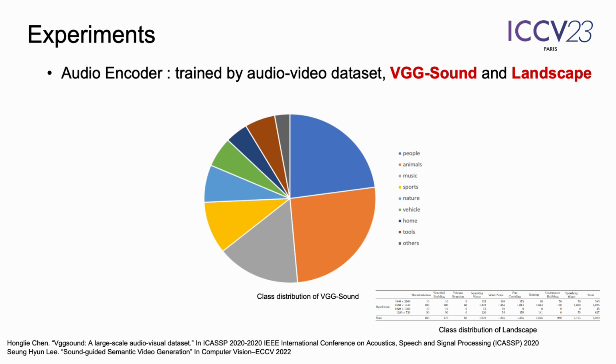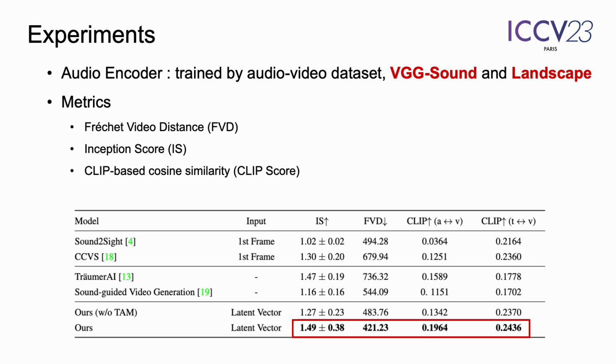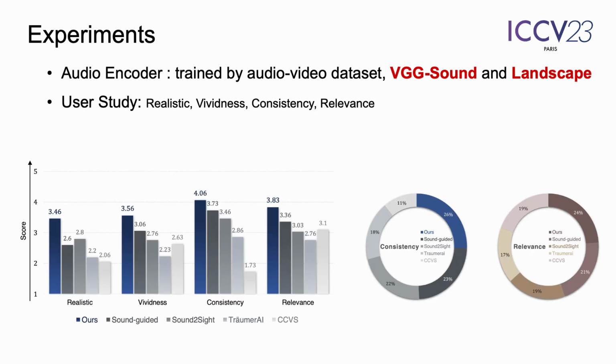We use two audio-video datasets to train our audio encoder, VGG Sound and Landscape. The table shows the evaluation results with those metrics. It demonstrates that our approach produces the best quality results as video, and it shows a superior performance in terms of multimodal semantics. Furthermore, we conduct a user study with 100 participants.